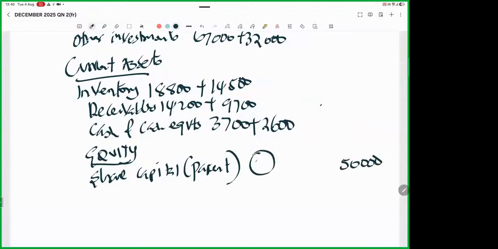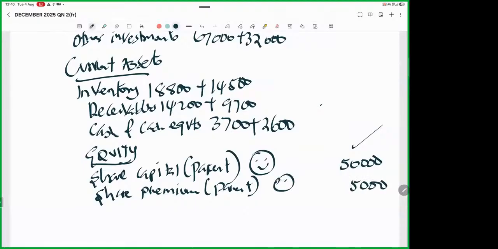Free mark. Then we have share premium. Another free mark, the figure of the parent. How much do we have there? 5,000. I'm still very, very happy. All right. Then we have revaluation surplus.